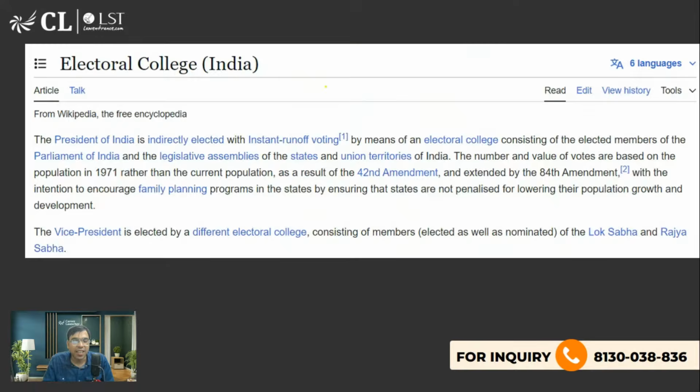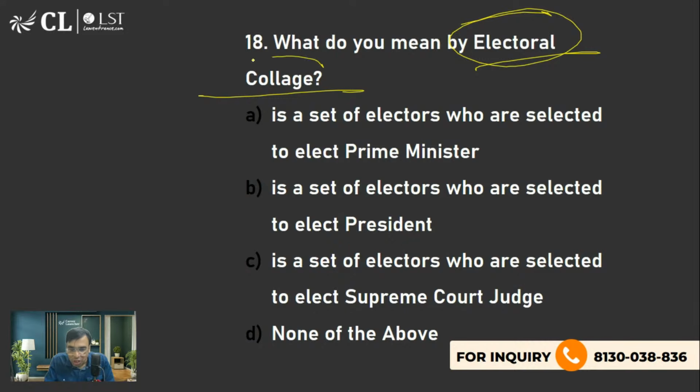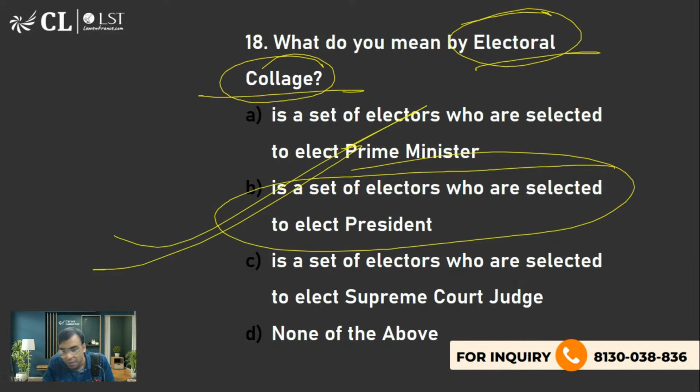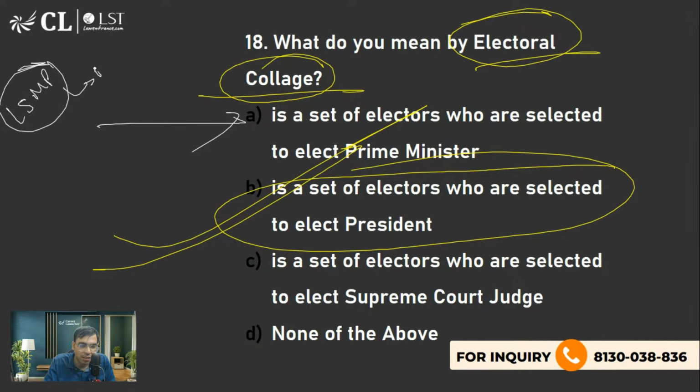Okay, yes, so basically we are talking about electoral college. It is a set of electors who are selected to elect the president. Yes, that is what you should know. Electoral college, B is the right answer. Not prime minister. For prime minister you need only a majority. You need a majority in the Lok Sabha MPs.